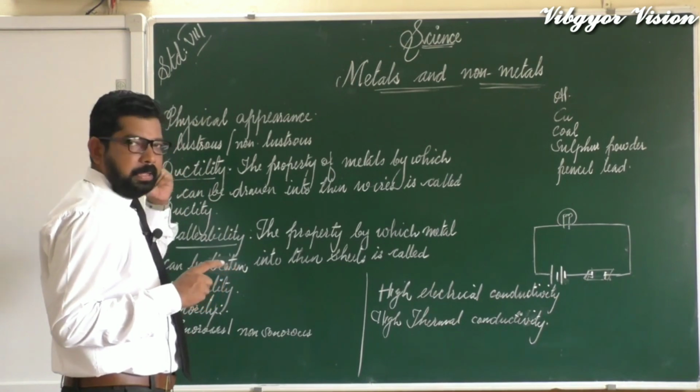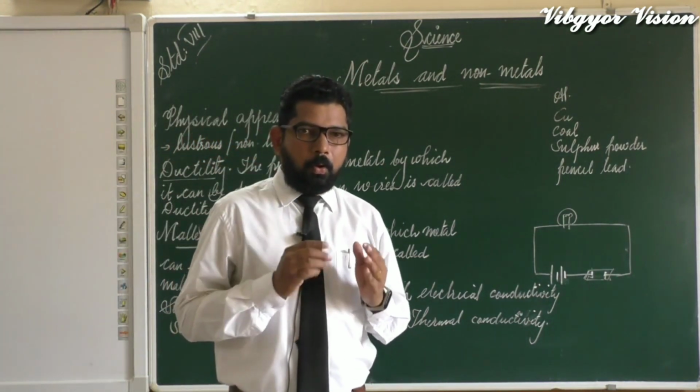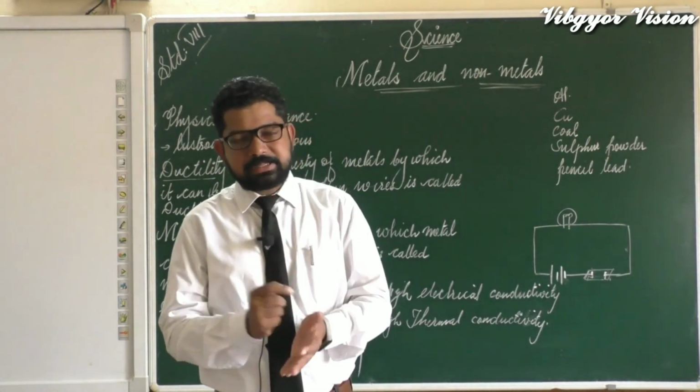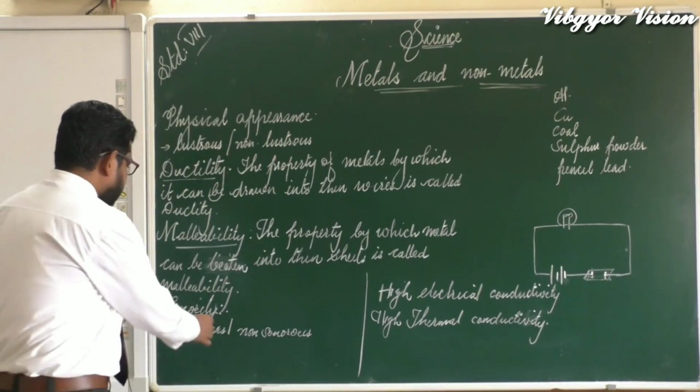In the same way, the most ductile metal is also gold. Gold is the most malleable and ductile metal. So now let's go to the next property, sonority.